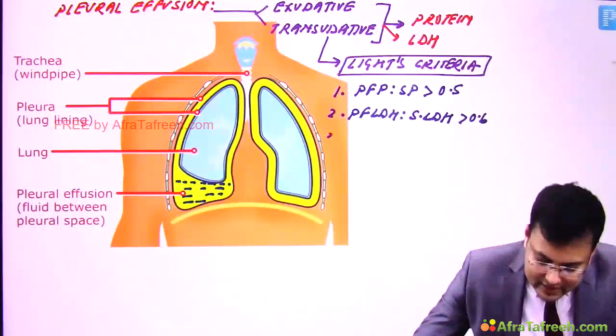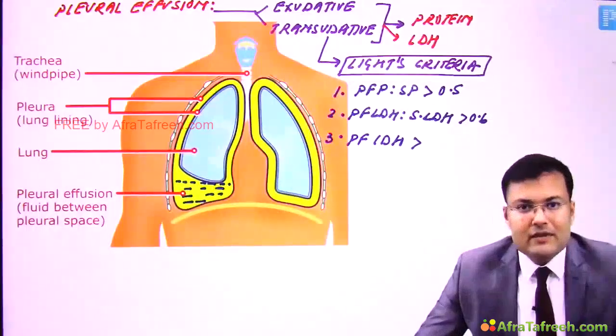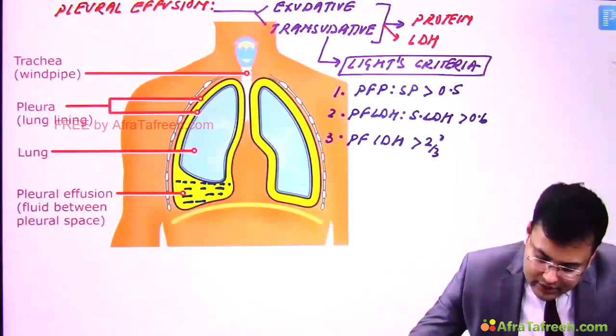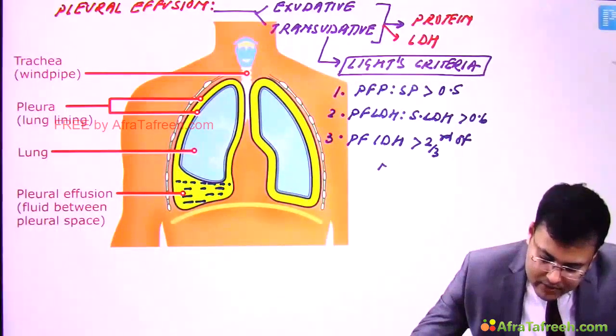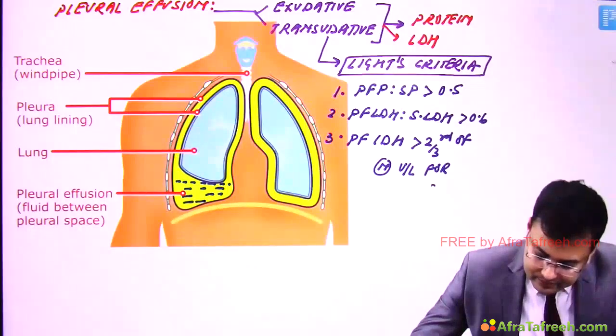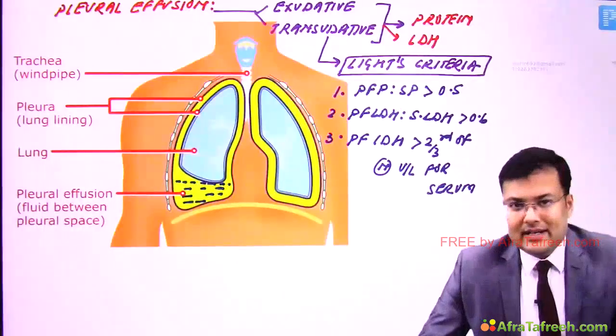And third, pleural fluid LDH more than 2/3 of the upper limit of normal for serum. Okay, these are the three components of Light's criteria.